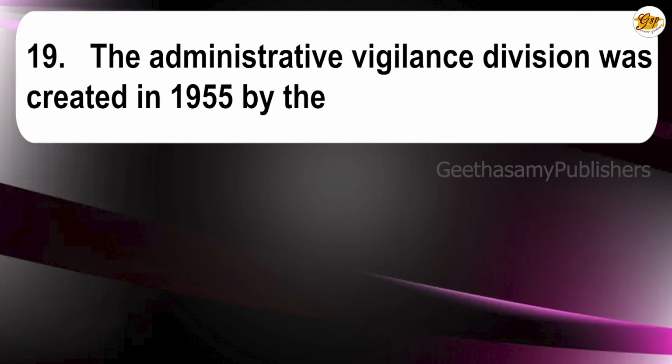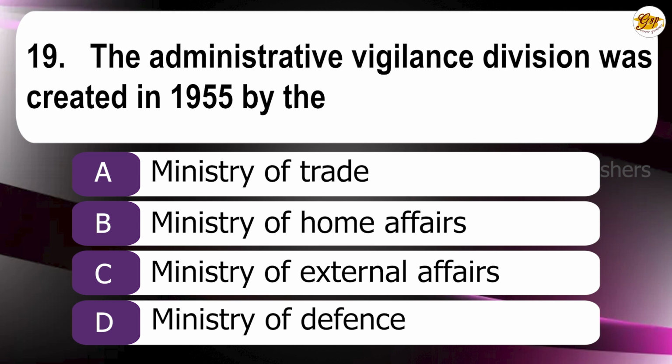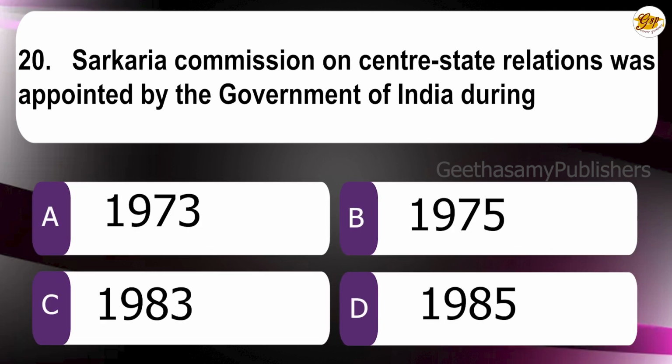19th question. The Administrative Vigilance Division was created in 1955 by the A. Ministry of Trade, B. Ministry of Home Affairs, C. Ministry of External Affairs, D. Ministry of Defense. The correct answer is B. Ministry of Home Affairs. 20th question. The Sarkaria Commission on Center-State Relations was appointed by the Government of India during A. 1973, B. 1975, C. 1983, D. 1985. The correct answer is C.